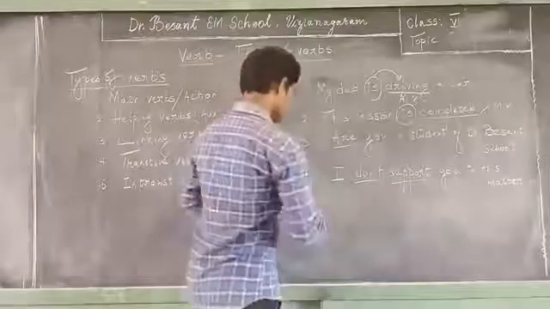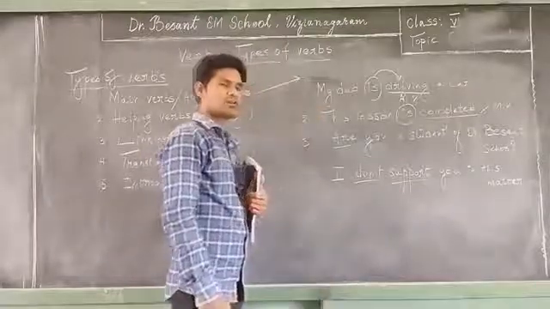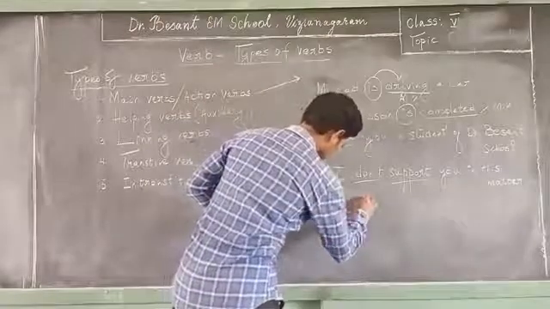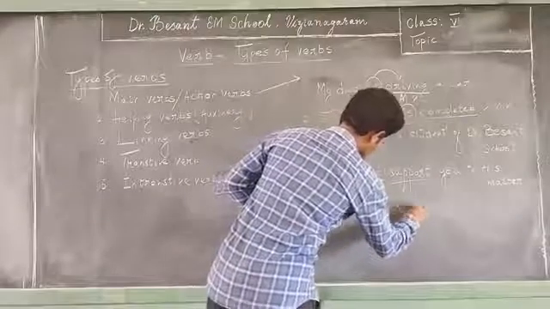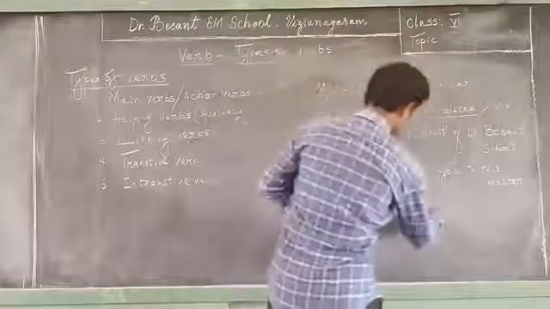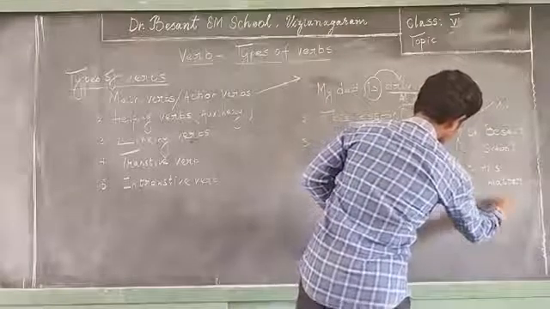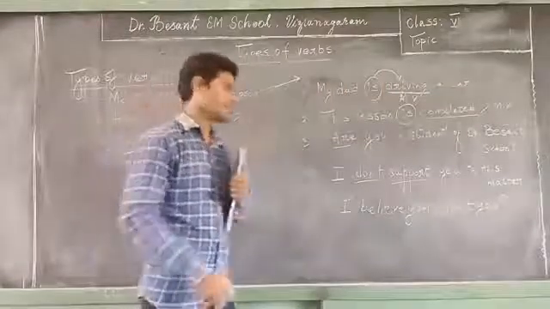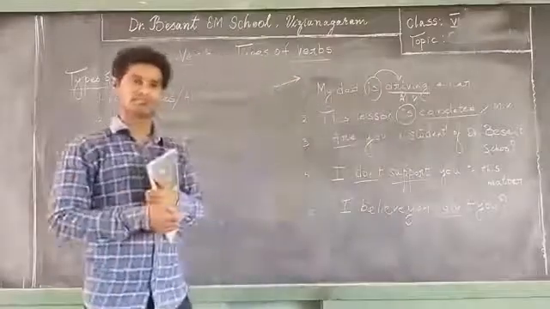And also helping verbs are used to support the main verbs to ask a question tag. For example, I believe you, don't you? So here, in order to form a question tag, we have to use a helping verb, a supporting verb.